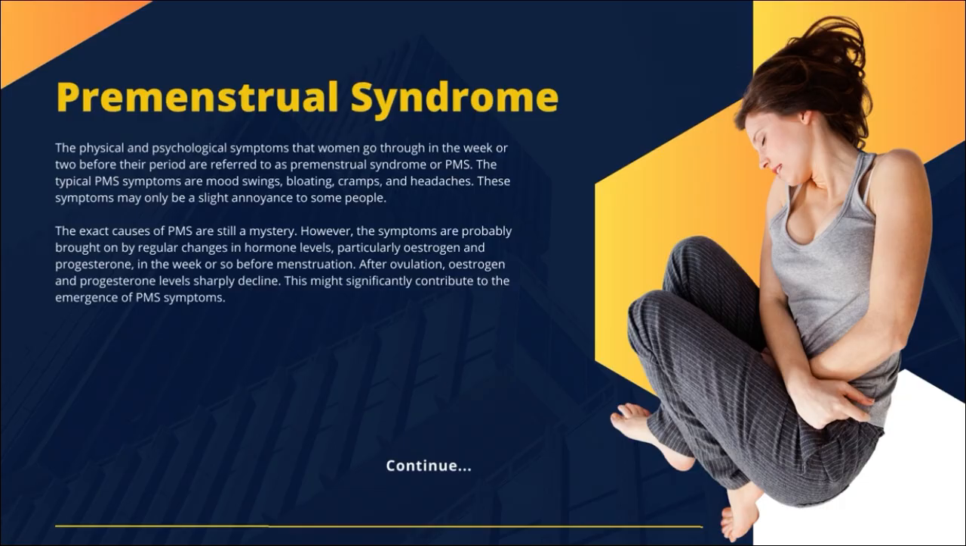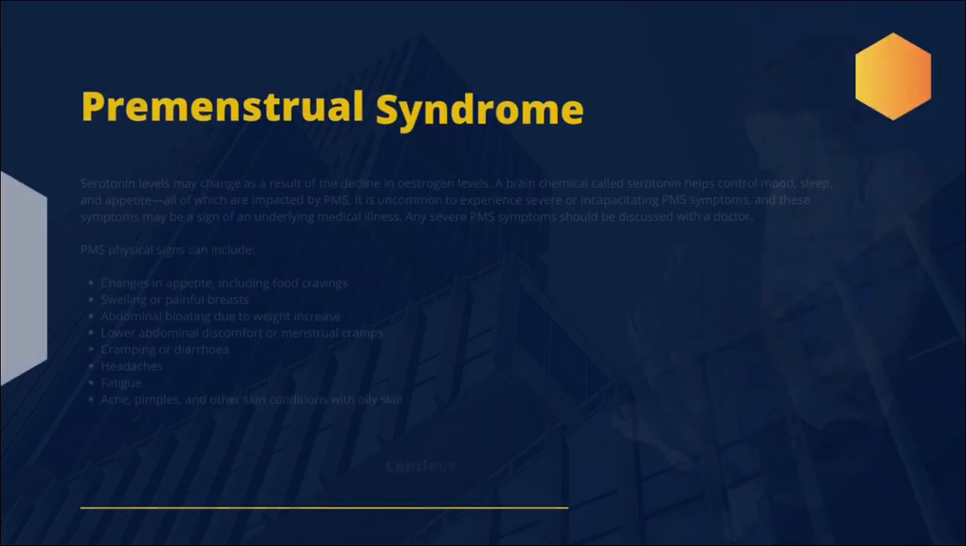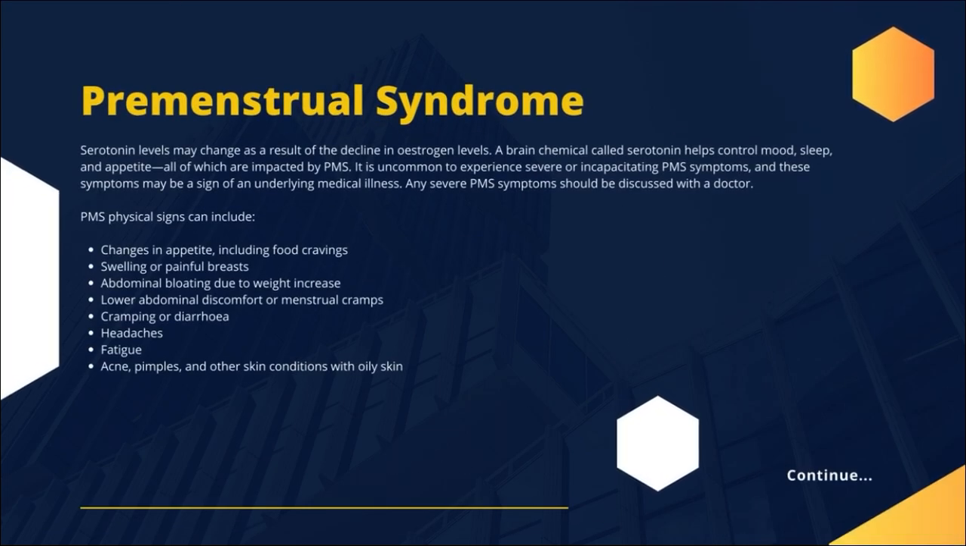However, the symptoms are probably brought on by regular changes in hormone levels, particularly estrogen and progesterone, in the week or so before menstruation. After ovulation, estrogen and progesterone levels sharply decline. This might significantly contribute to the emergence of PMS symptoms. Serotonin levels may change as a result of the decline in estrogen levels. A brain chemical called serotonin helps control mood, sleep, and appetite, all of which are impacted by PMS. It is uncommon to experience severe or incapacitating PMS symptoms, and these symptoms may be a sign of an underlying medical illness. Any severe PMS symptoms should be discussed with a doctor.